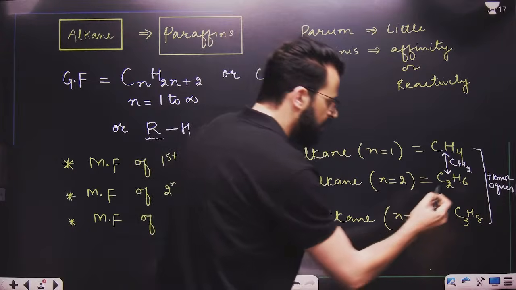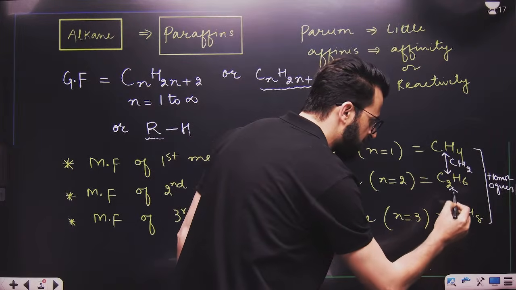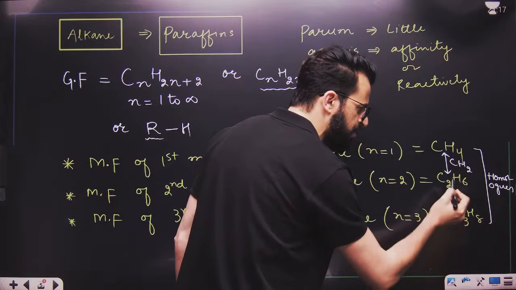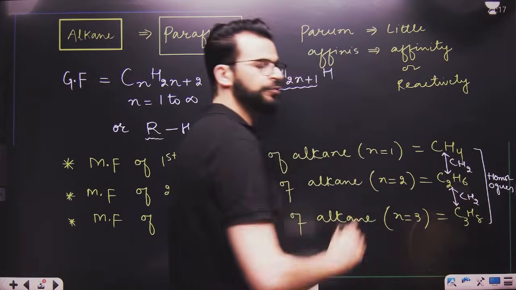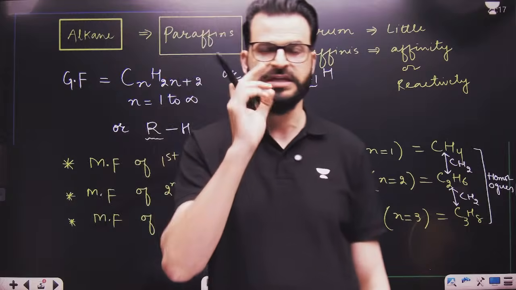Similarly, are C2H6 and C3H8 successive homologs? The answer is yes. And what is the difference? They differ by a CH2 group. Is this point clear to you?